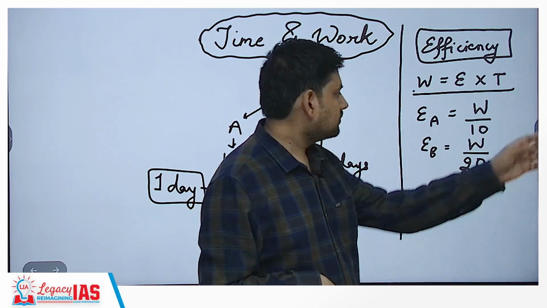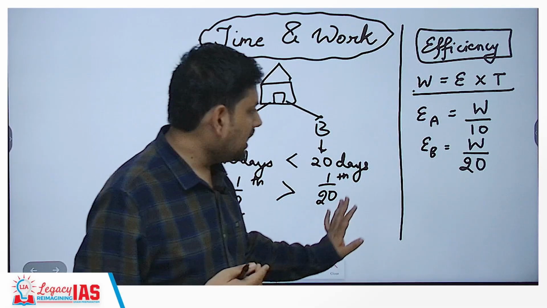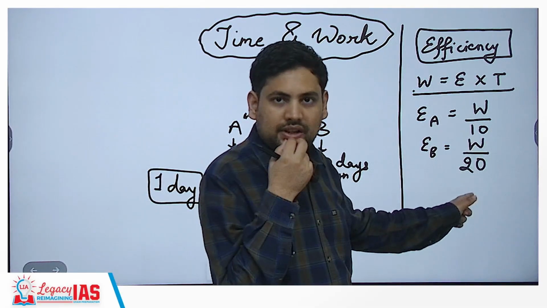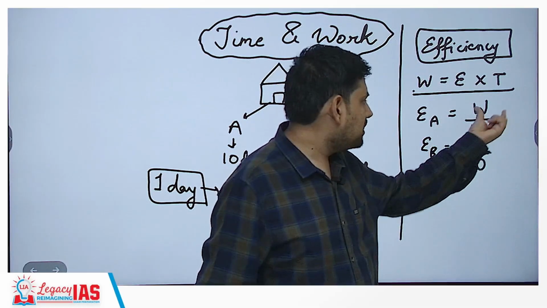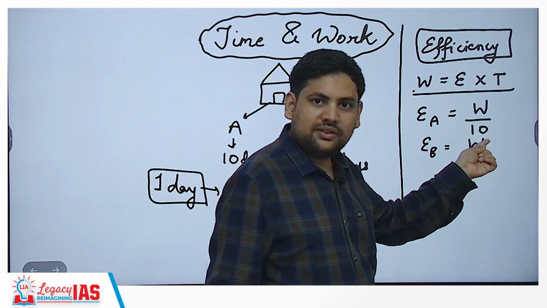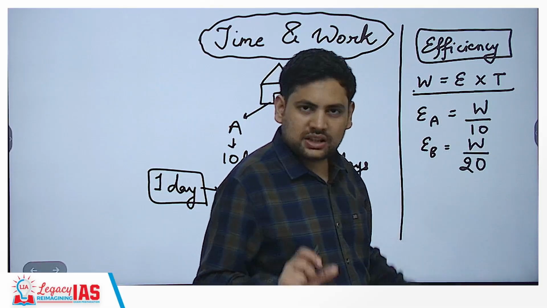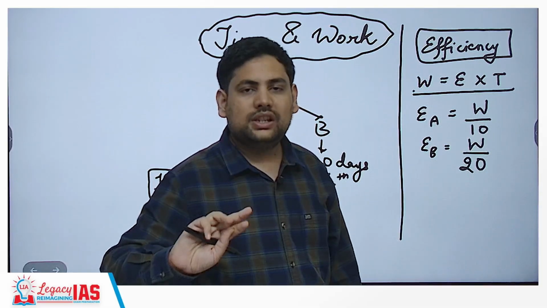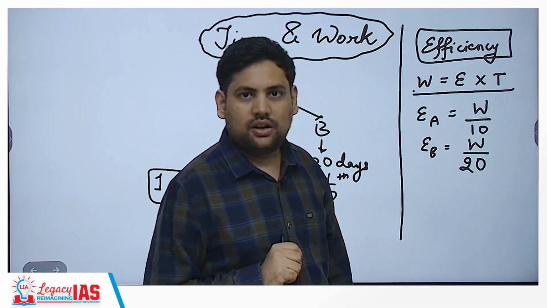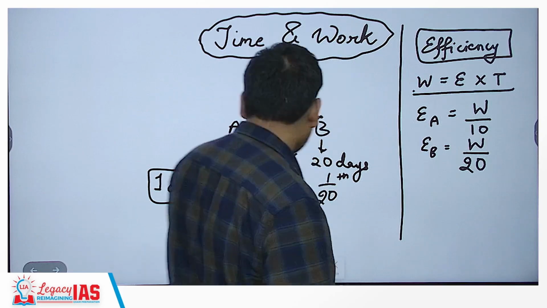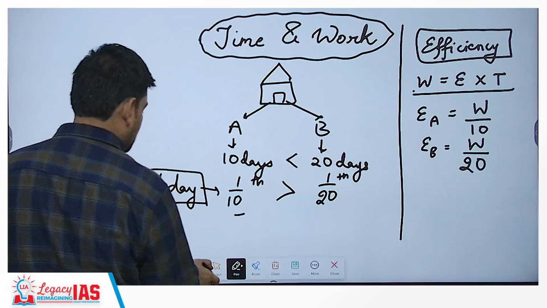Now instead of taking it as 1 or W, what we can do is take the LCM of 10 and 20, some bigger number, let's say 40. Now 40 is completely divisible by 10 and 40 is also completely divisible by 20. So what you will get is whole numbers, and also in the correct order, that is EA will be greater than EB. Okay, so that is what we want. Now let's see how we will use this efficiency in questions.